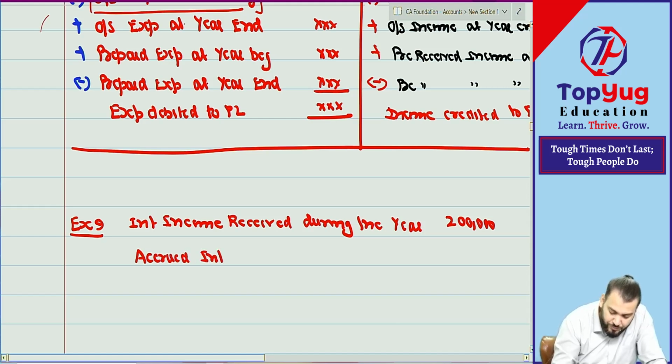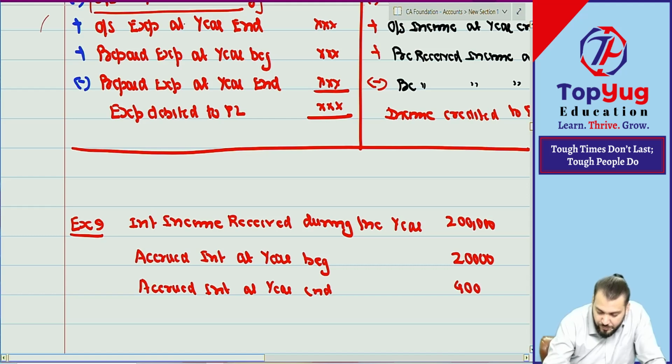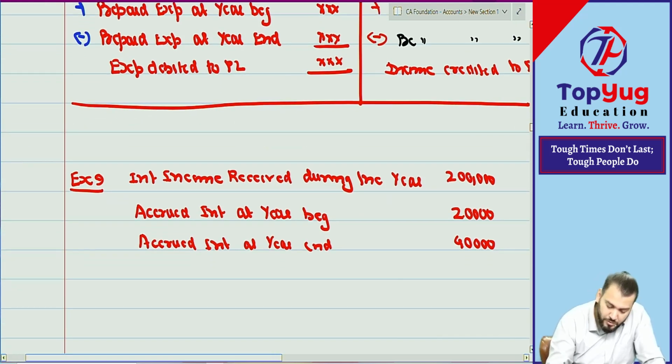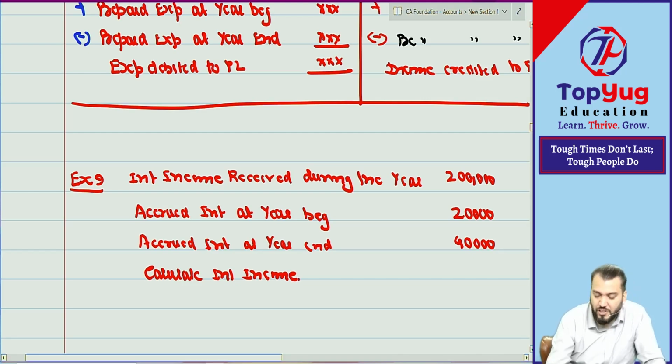Accrued interest at year beginning is 20,000. Accrued interest at year end is 40,000. Calculate interest income and pass the journal entry also.